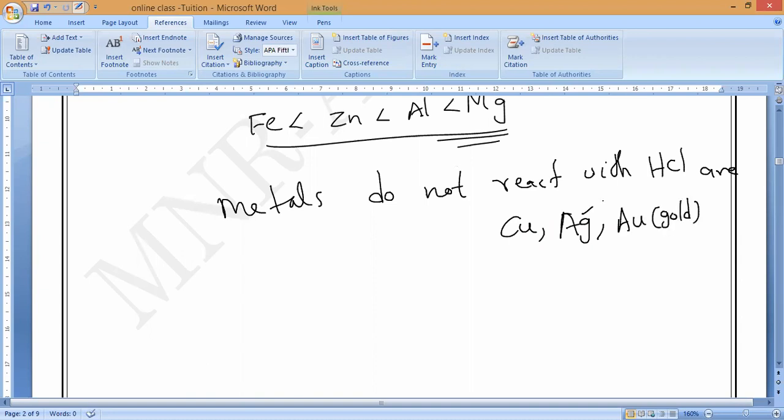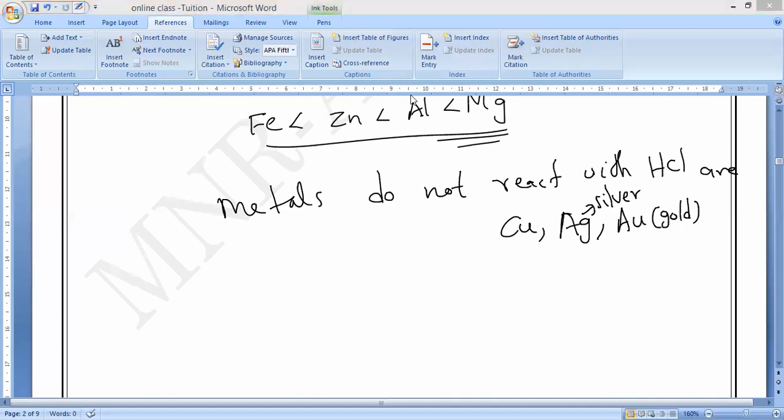Ag means silver, Au means gold. Please note it down. Lead also you can keep, but usually these three metals only they will use to give.